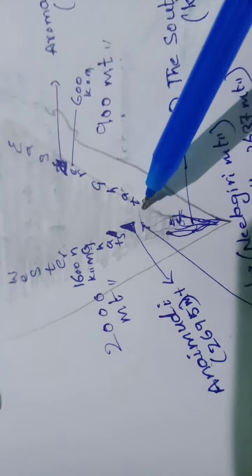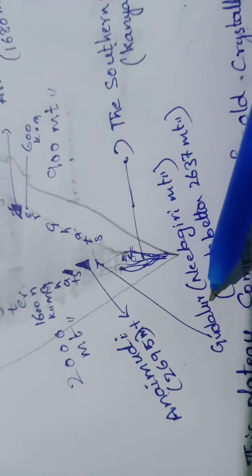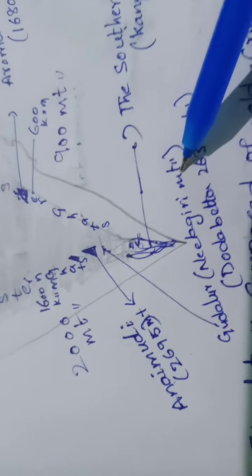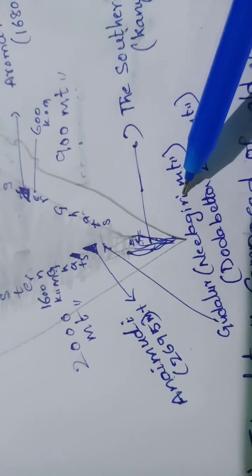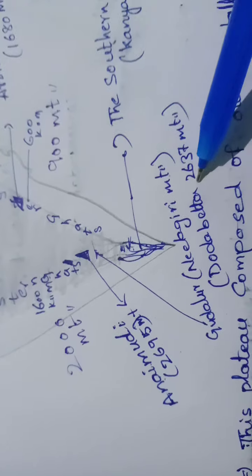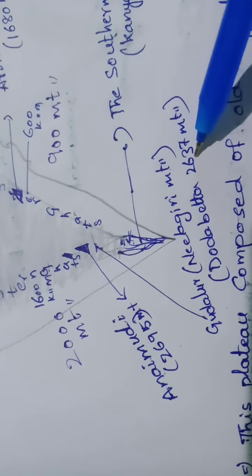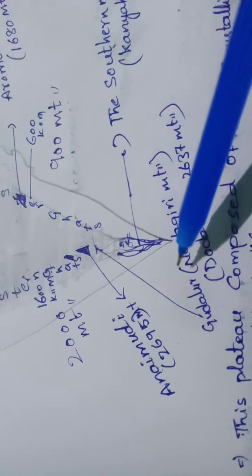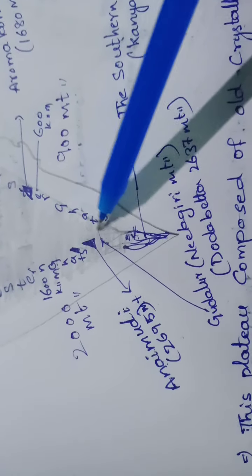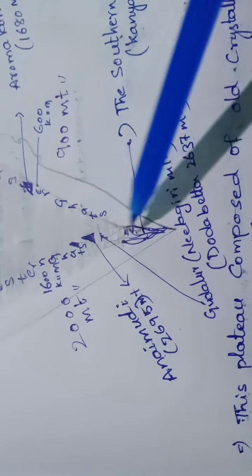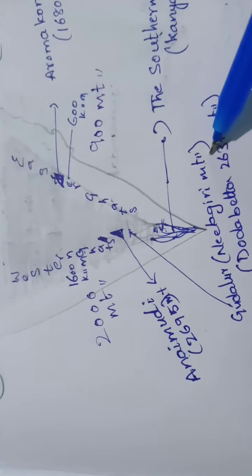The Western Ghats and Eastern Ghats meet at Gudalur. This is in the Nilagiri mountains. The highest peak in the Nilagiri mountains is Dodabetta. The height of Dodabetta is 2637 meters. In the Nilagiri mountains, the famous hill station Udagamandalam, now called Ooty, is located.